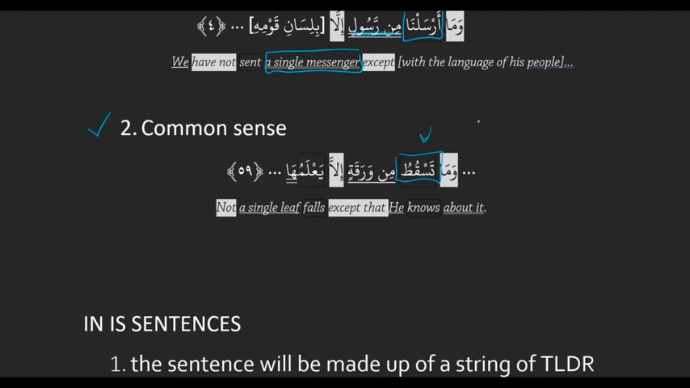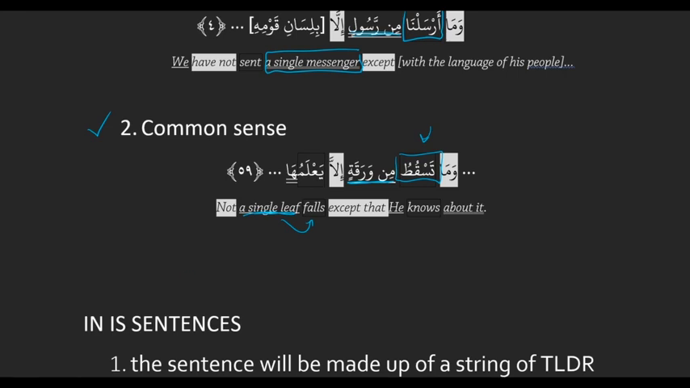Which doesn't make sense, right? You can't fall something in the first place. And so then we conclude that min waraqa must be the doer. And because not a single leaf falls. Exactly. Not a single leaf falls. So the single leaf is doing the action of falling. Okay, so it's the same thing we've done before about how to find the role of a labelless word.